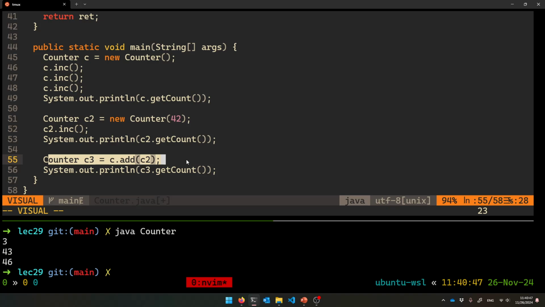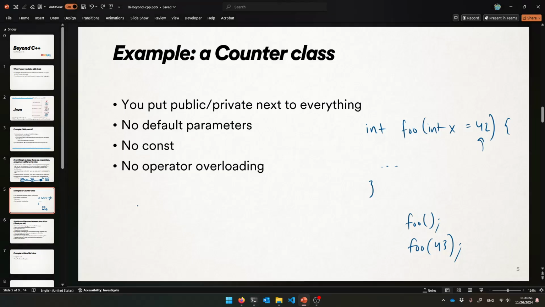And then if I want an add method, sadly in Java, I don't get this. There's no such thing as operator overloading. No default parameters, no operator overloading. I can't override the plus operator, which is very unfortunate. Instead of this, I am forced to say c.add(c2). And I can't have an equality check either.